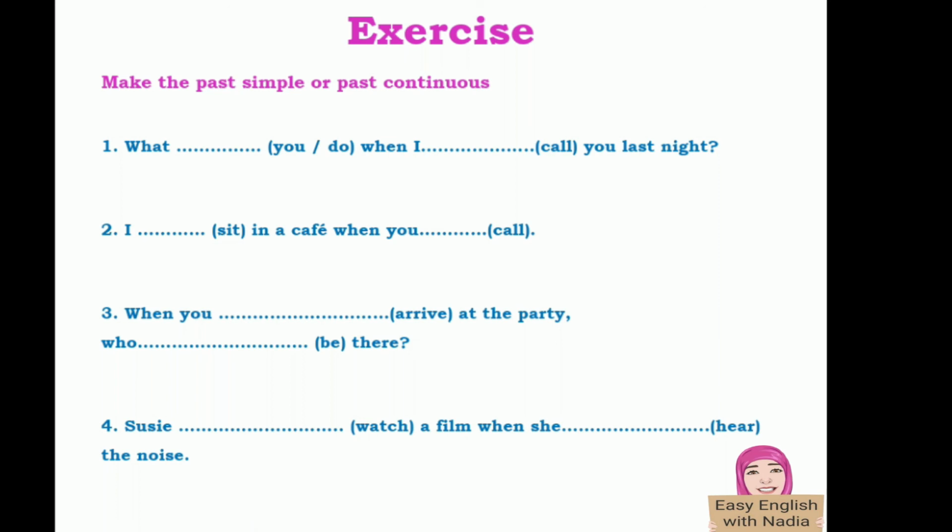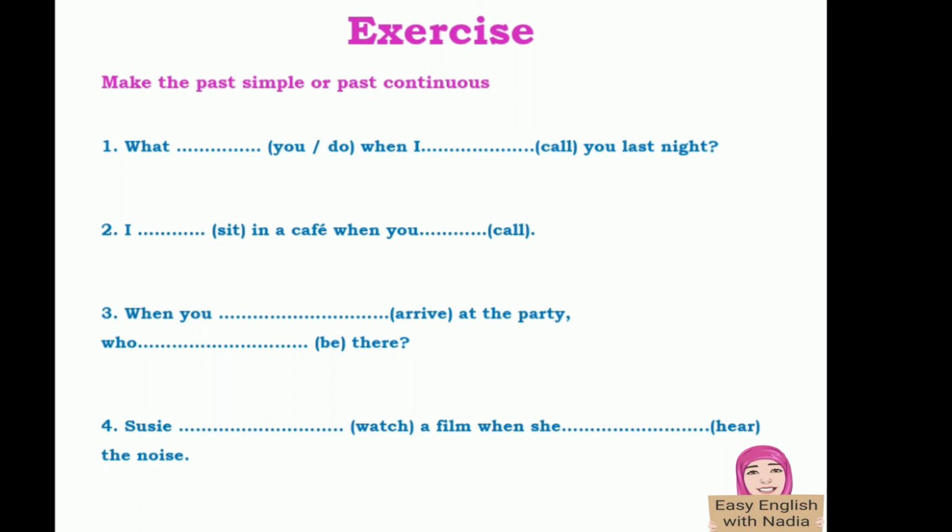Make the past simple or the past continuous. Remember before you do this exercise that for long actions we use the past continuous, and for short actions we use what? The past simple. So, number 1, what you do when I call you last night.